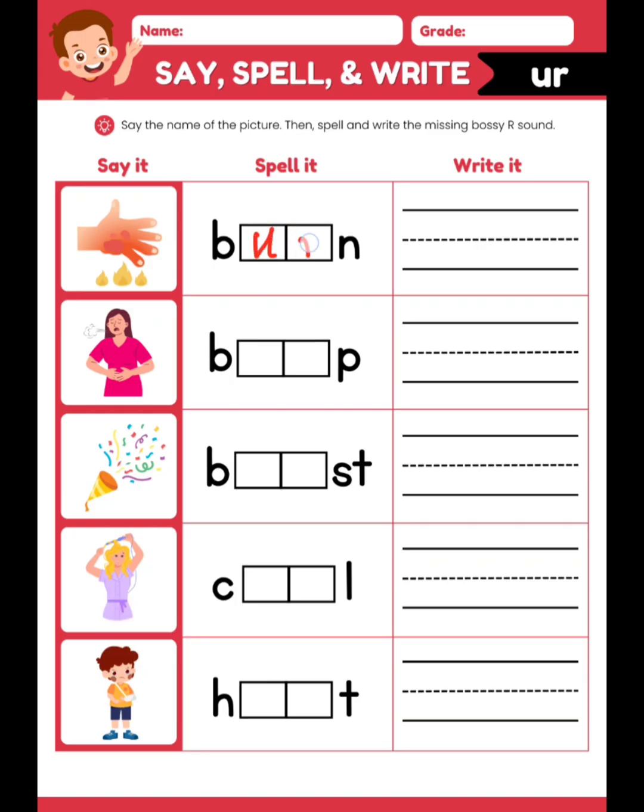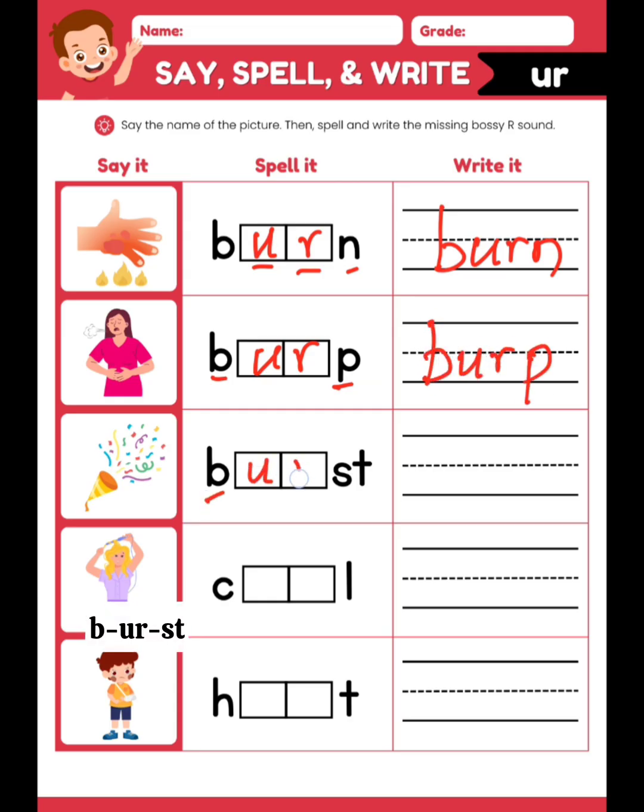Okay, burn, burn, burn. Now burp, burp, burst, burst. Now curl.